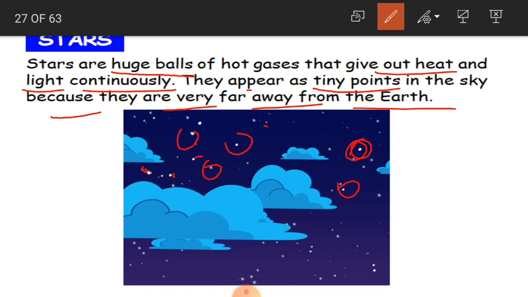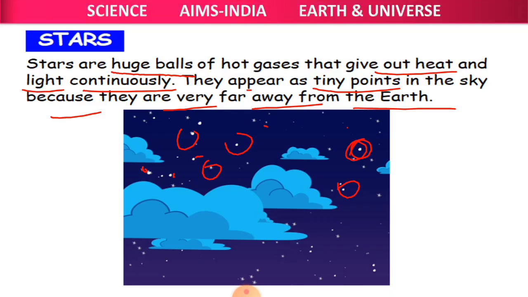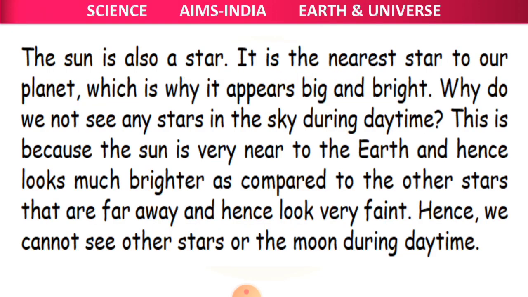When we see from the earth, they look like small, shining dots, because they are very far away. But in reality, they are huge balls. Okay, children. So, because they are far away from the earth, we can see them only as small, tiny points.